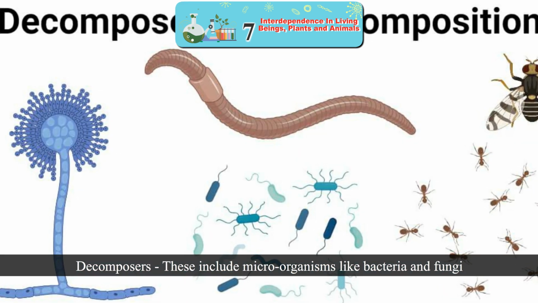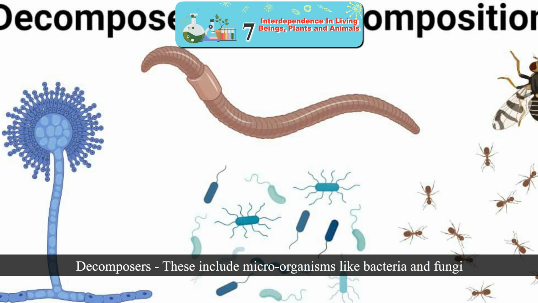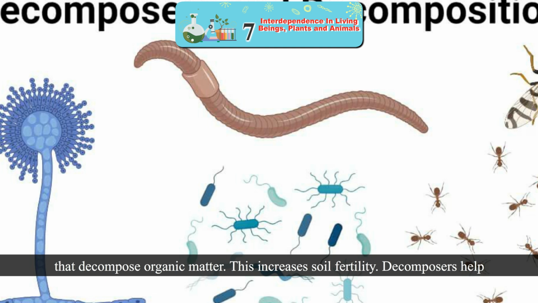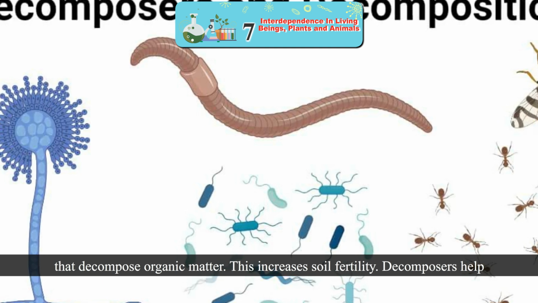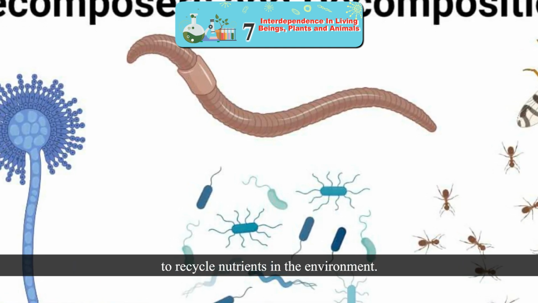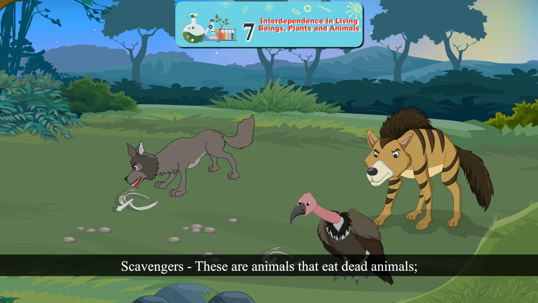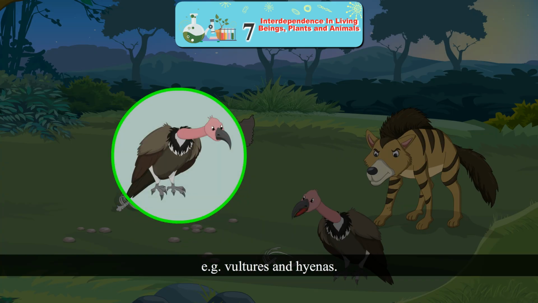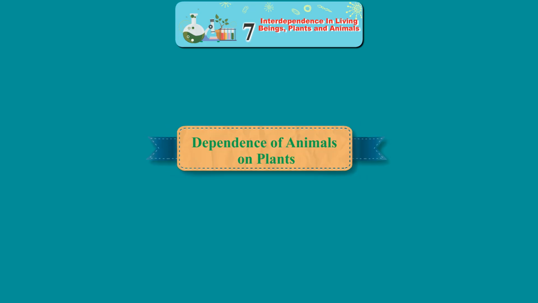Decomposers. These include microorganisms like bacteria and fungi that decompose organic matter. This increases soil fertility. Decomposers help to recycle nutrients in the environment. Scavengers. These are animals that eat dead animals. Example: vultures and hyenas.